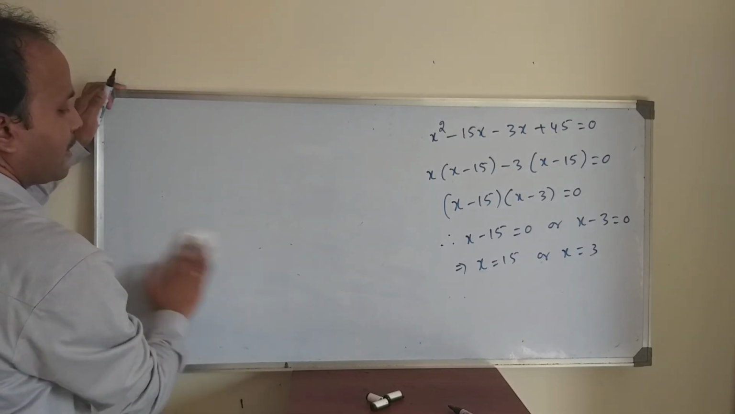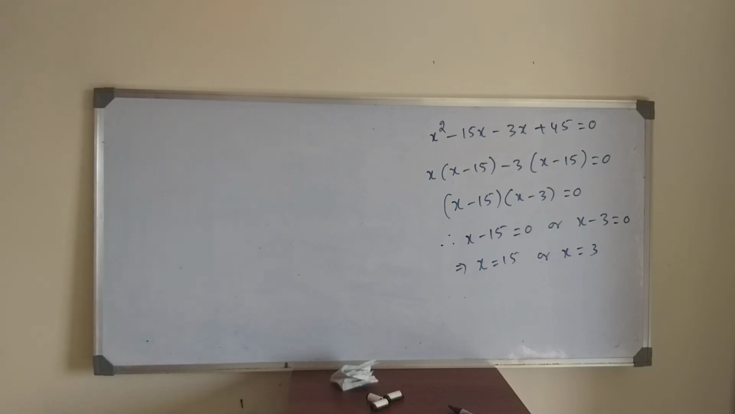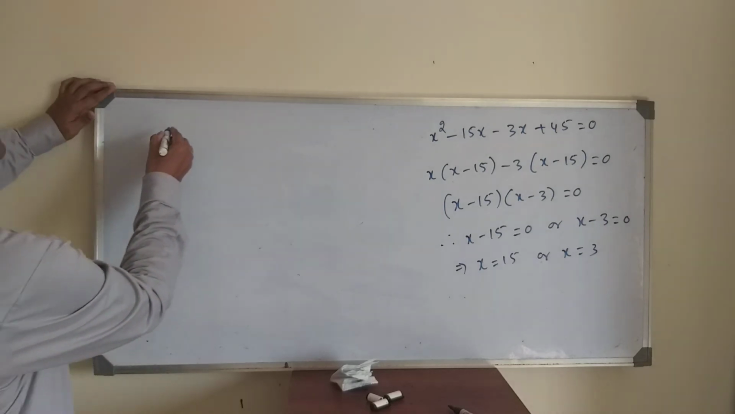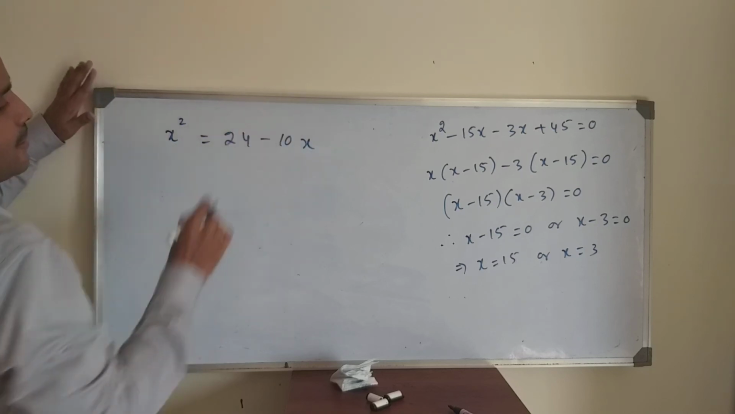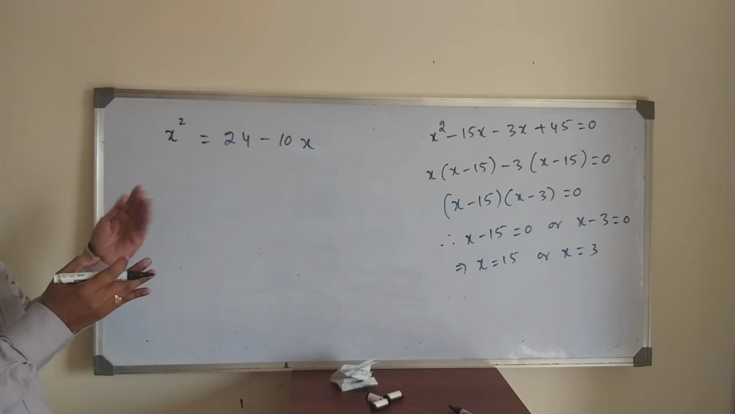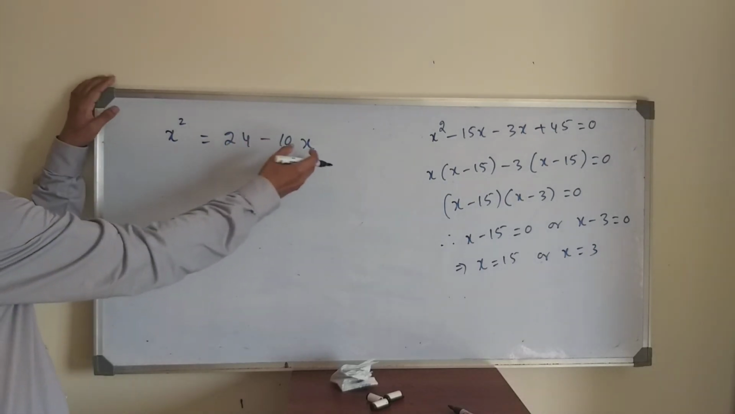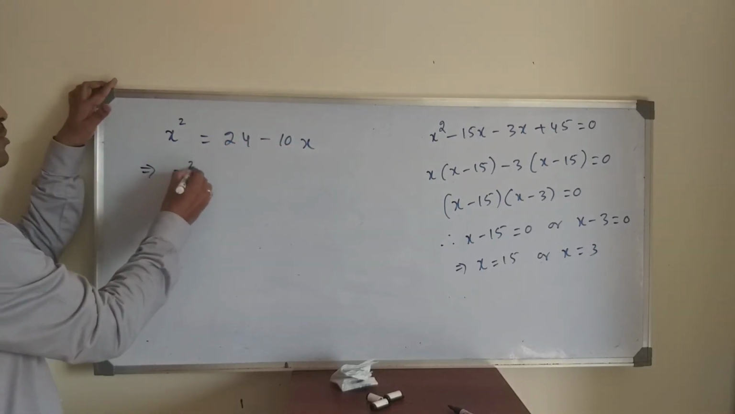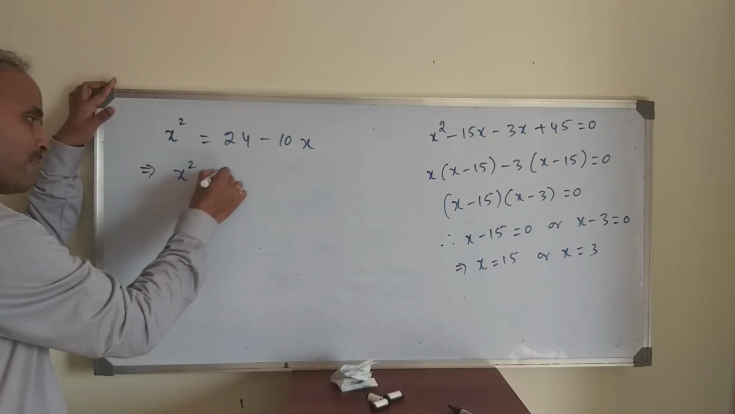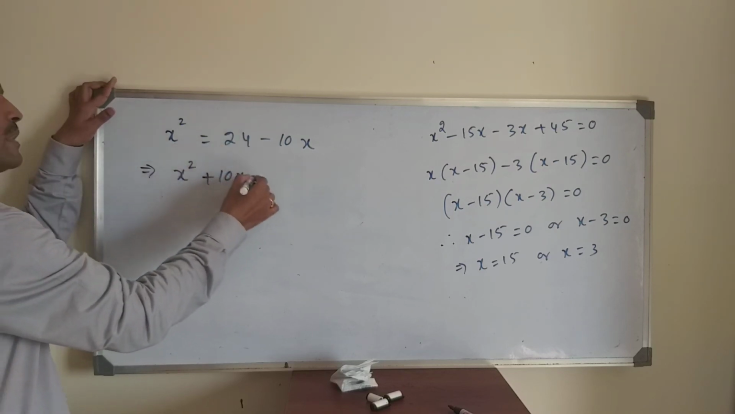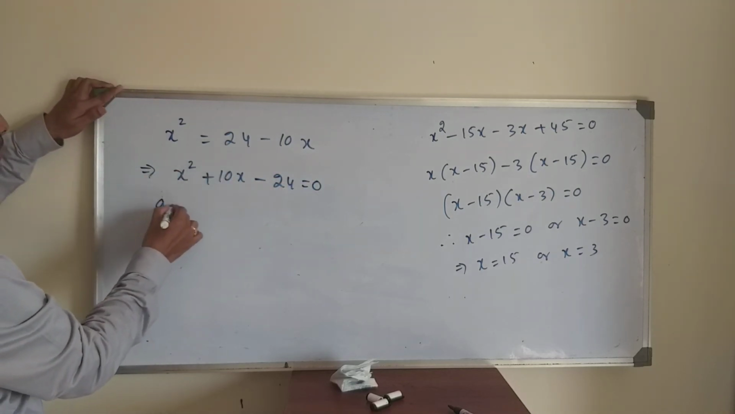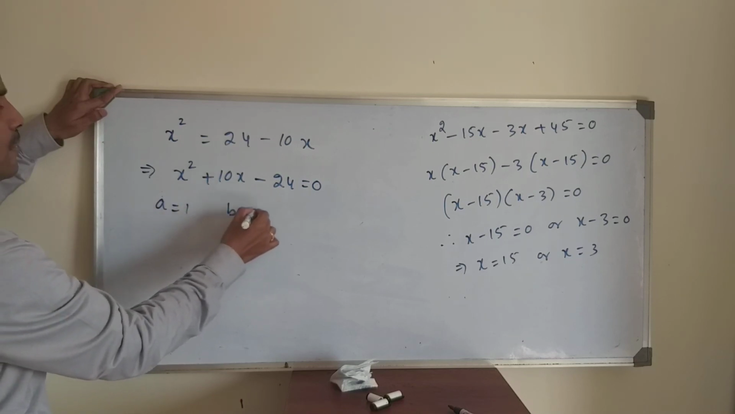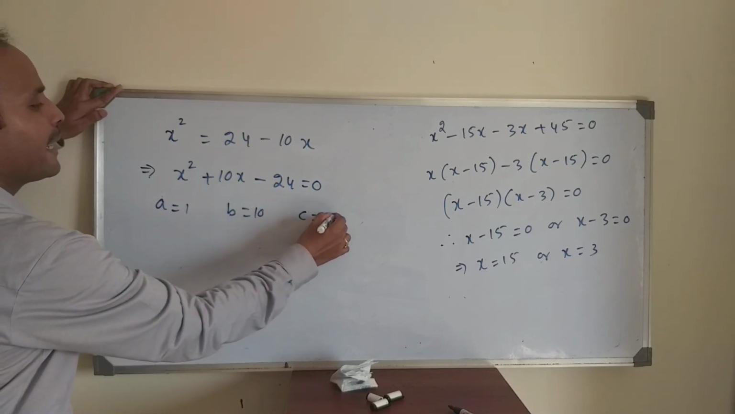Similarly, if you go for one more question, x square is equal to 24 minus 10x. First, you should write it in the form ax square plus bx plus c equals 0. So on the left side, x square plus 10x, since 10x comes to the left side, and 24 comes to the left side as minus 24, equals 0. Observe carefully. What is the A value? 1. B value is 10. C value is minus 24.